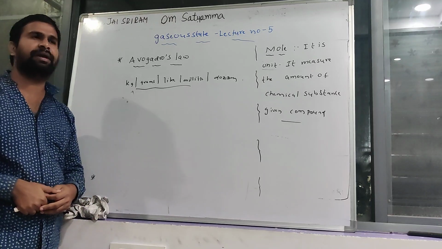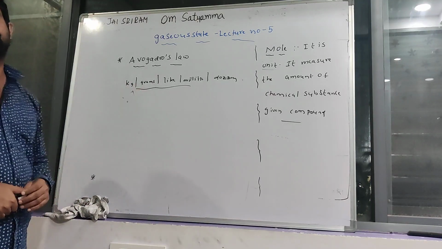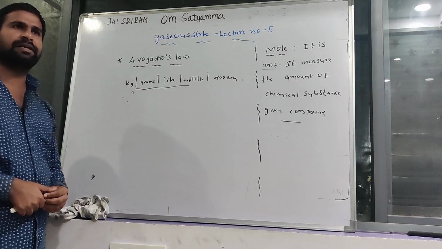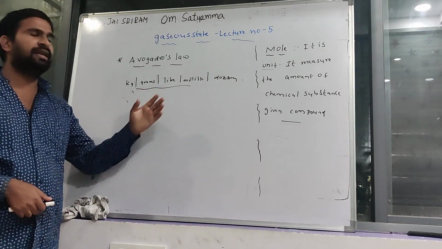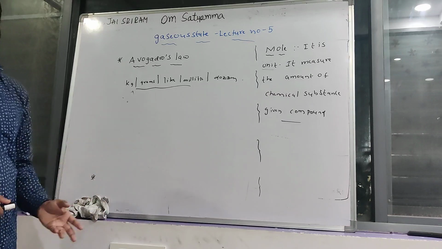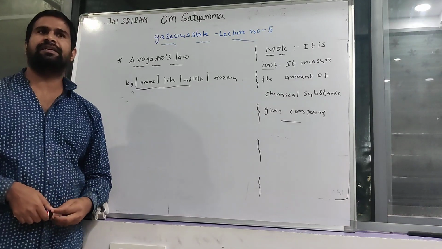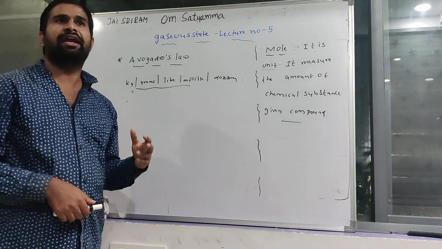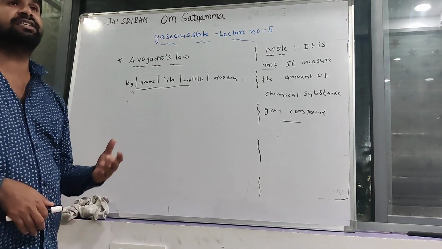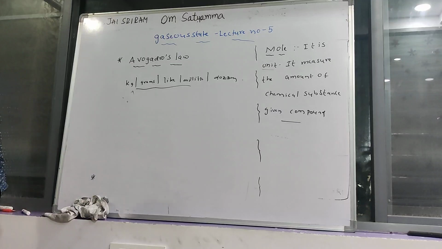Kg is a unit that measures the amount of solid materials. Liter is also a unit. It measures the amount of liquid material. Dozen is also a unit. It measures the number of species present in a given amount of materials.